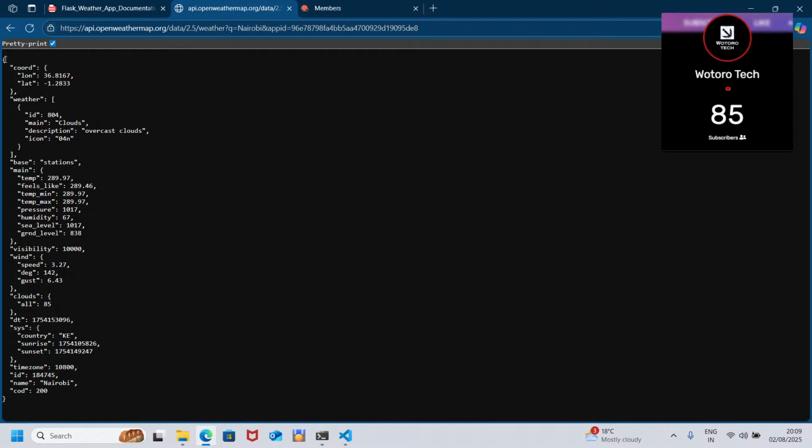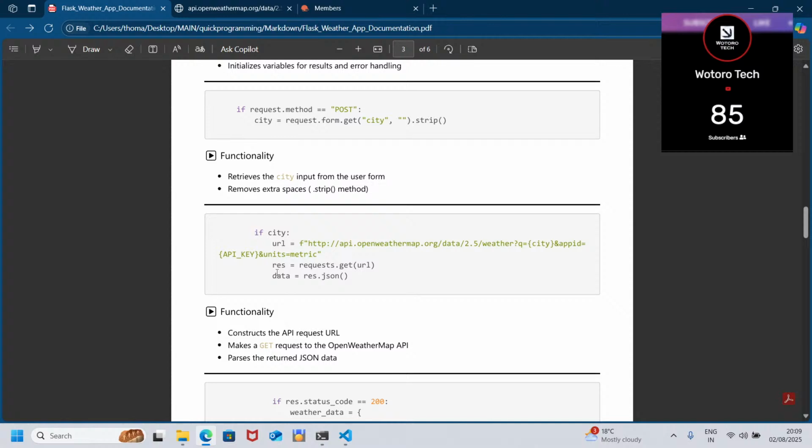Because imagine you're displaying such a thing to the user. I don't think it will be a nice one. Even you yourself, if you go to a website looking for the weather and you get that, I don't think you'll go back to that website. So let's work on that.